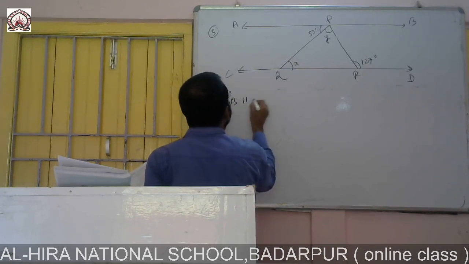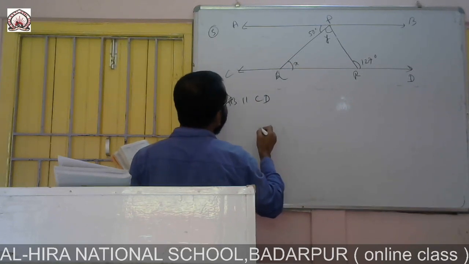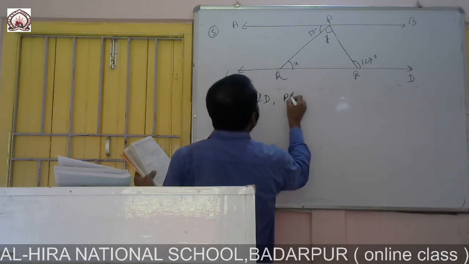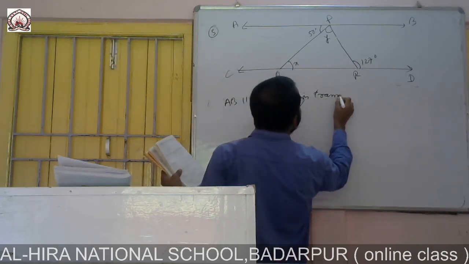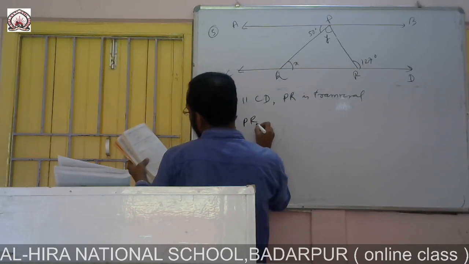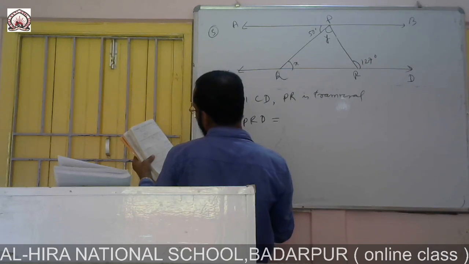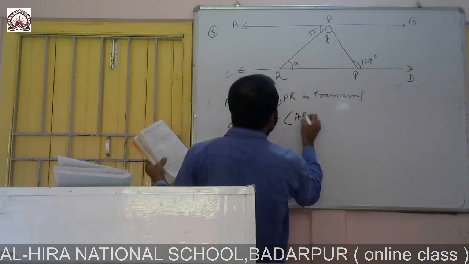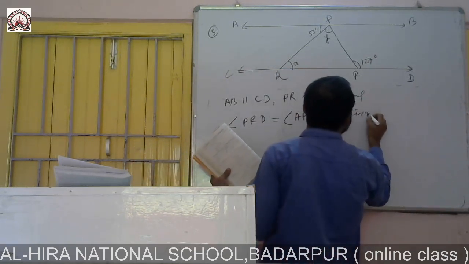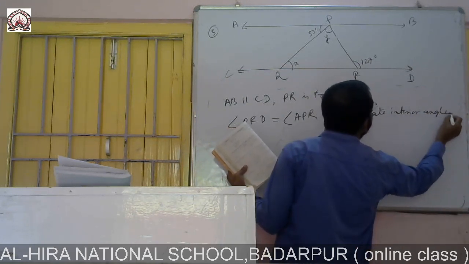AB is parallel to CD, and PR is the transversal. So angle PRD will be equal to angle APR. Why? Because they are alternate interior angles.